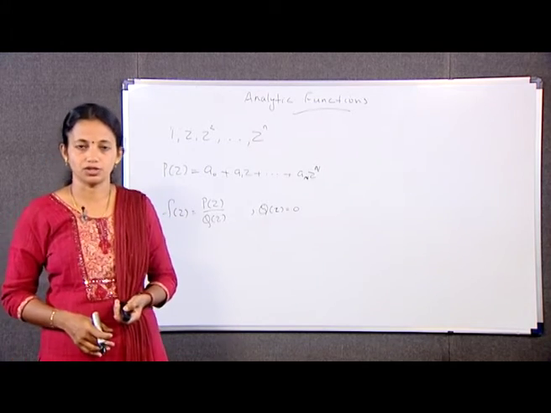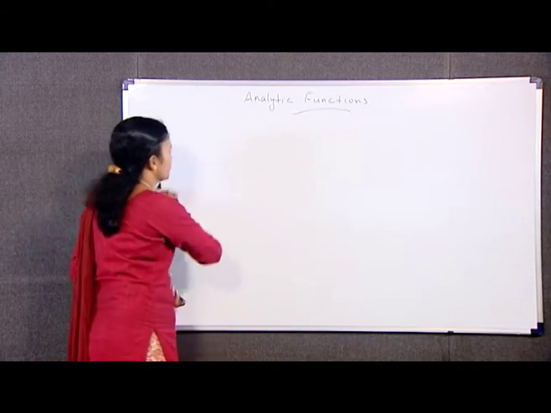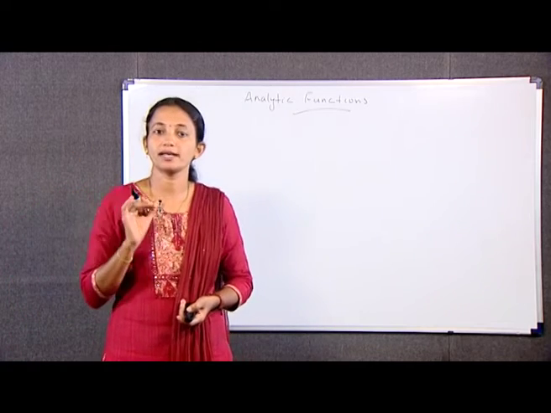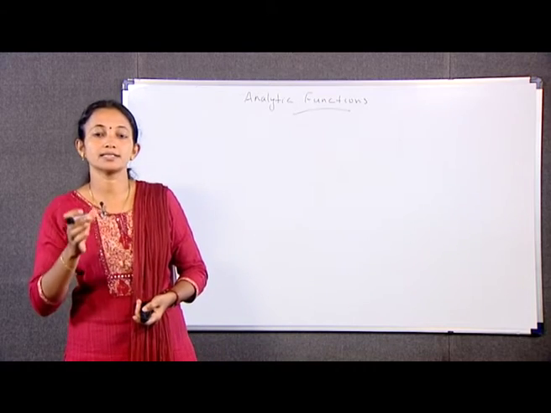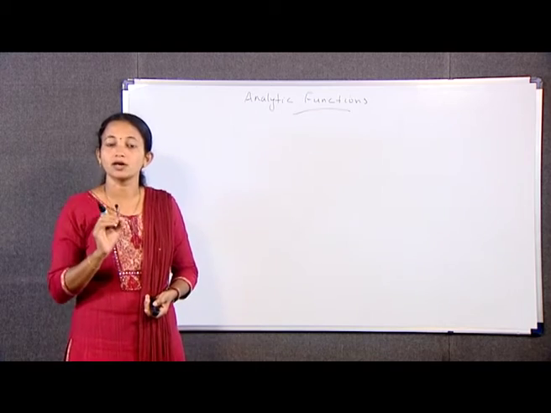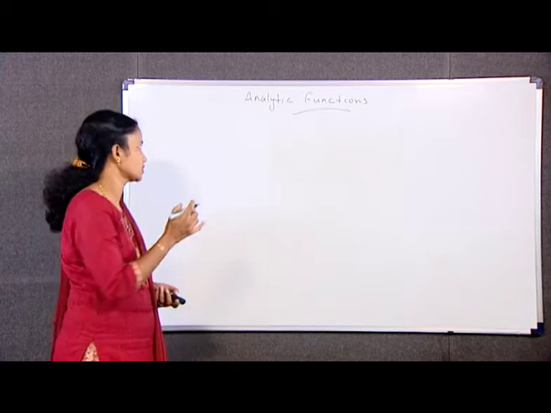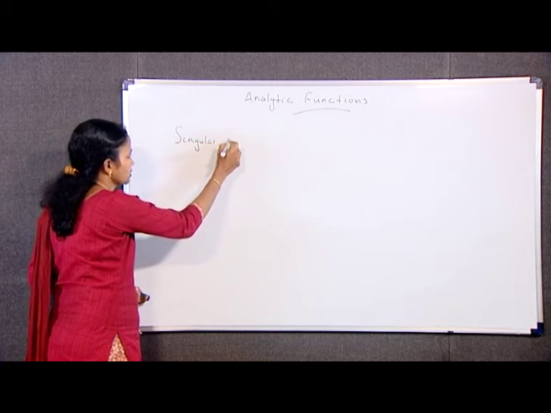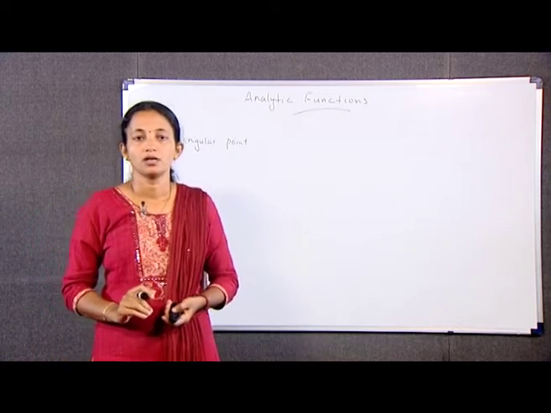Next we have a definition. That is, if a function fails to be analytic at a point z0, but is analytic at some point in every neighborhood of z0, then that z0 is called a singular point or singularity of f. It is very important. Singular point. Next we have an example.